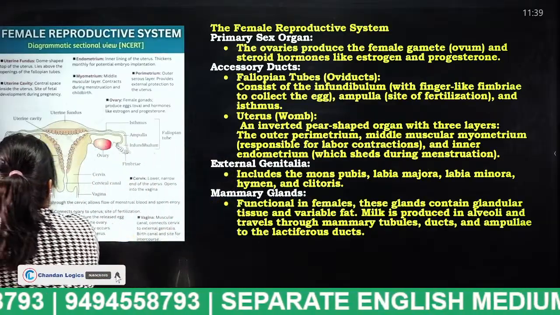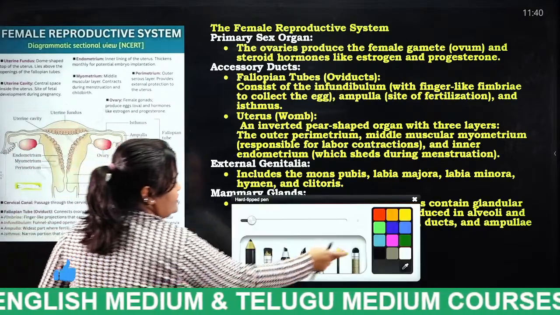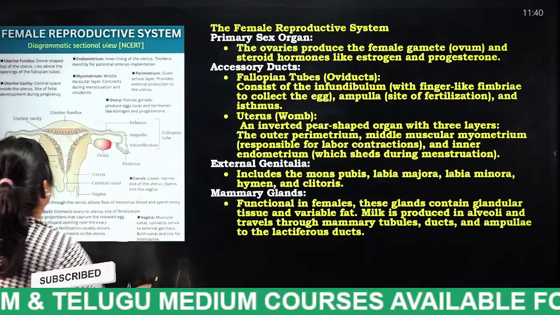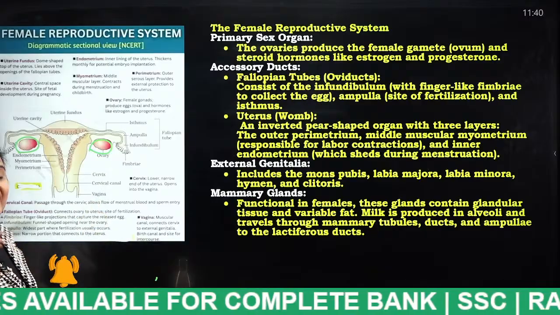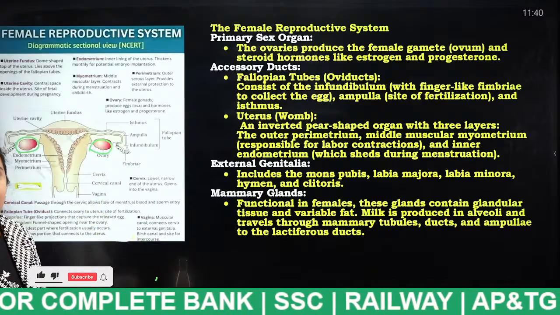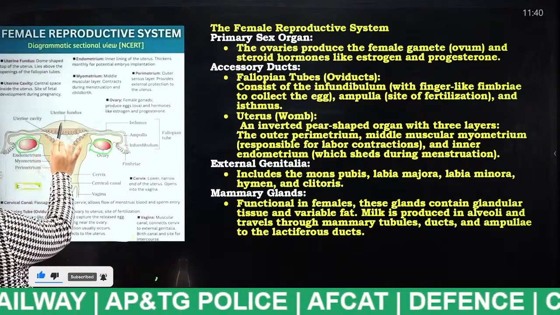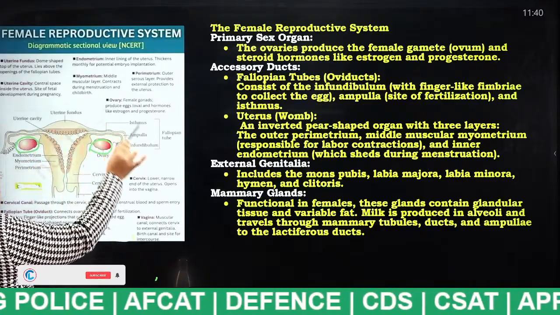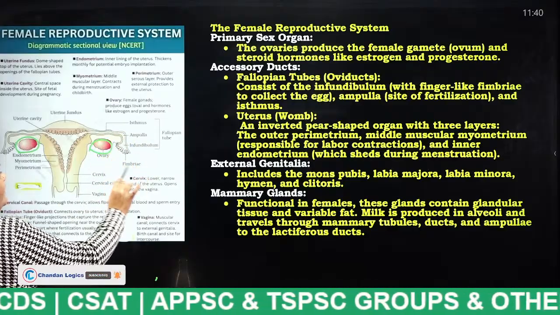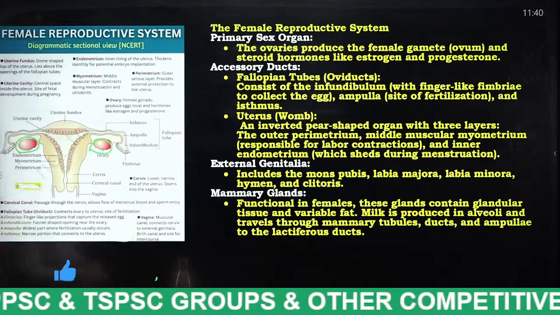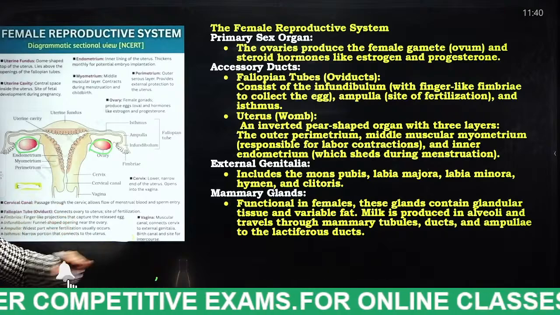These are the parts of the female reproductive system. This is the ovary, from where the egg is formed. The egg is formed in the ovary. Next is the uterine cavity, and this is the uterine fundus, ovaries, and this is the isthmus, ampulla, infundibulum, fimbriae. I will discuss what is what. Just look at the diagram, students, very important.